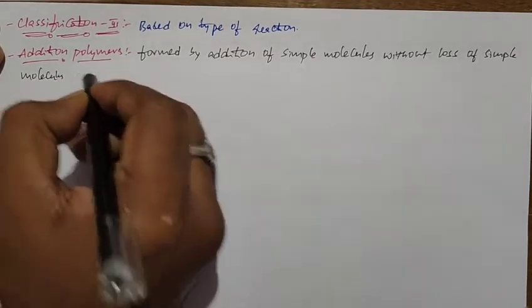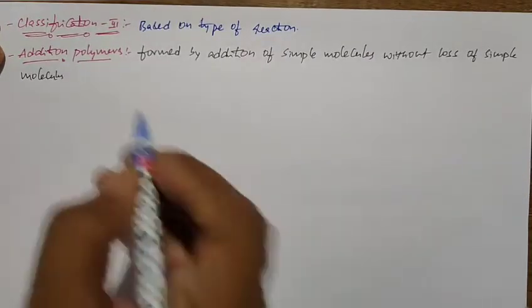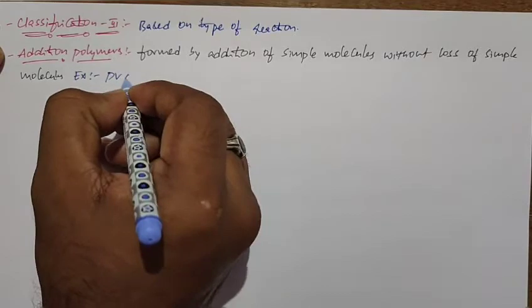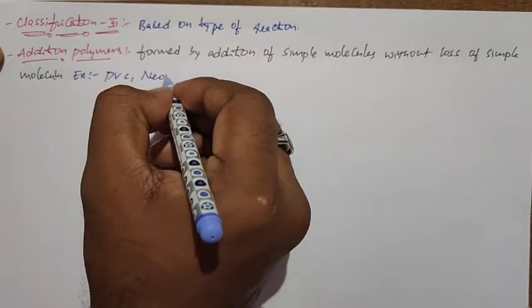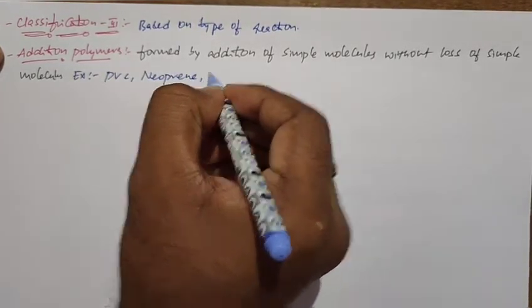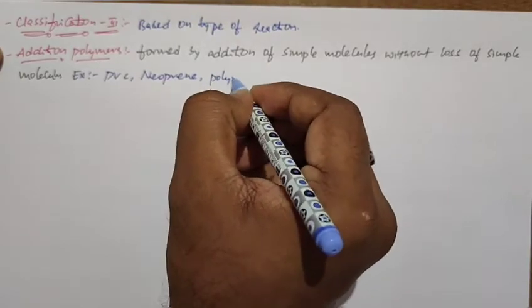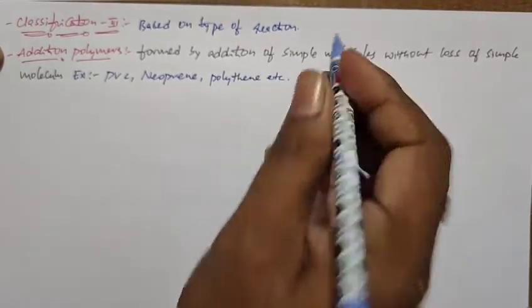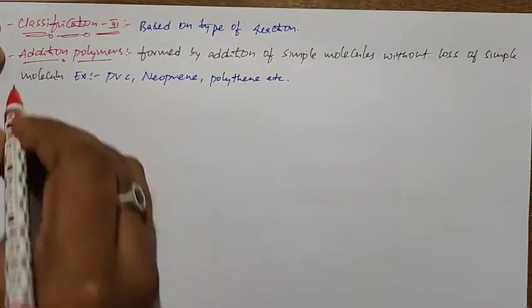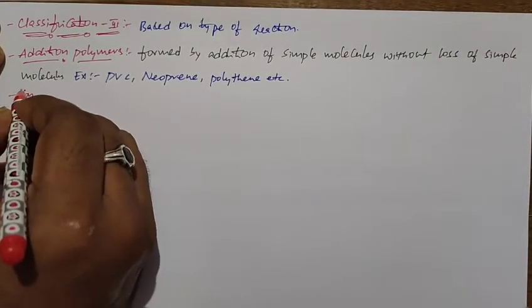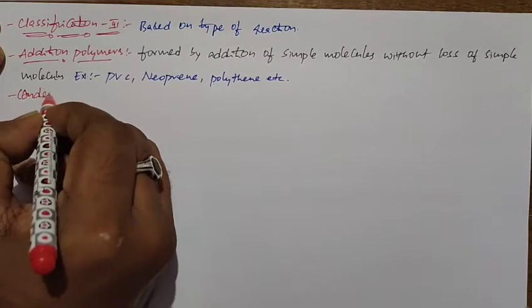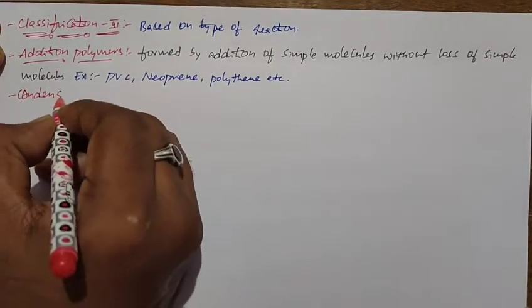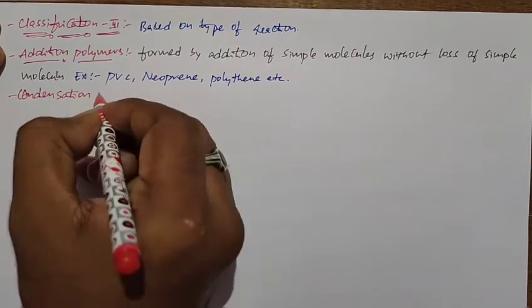This is about the addition polymers. If you take the example of addition polymers: PVC, neoprene, polythene. Okay, they are the examples of addition polymers. Once again, addition polymers are the polymers formed by the addition of simple molecules without loss of molecules.